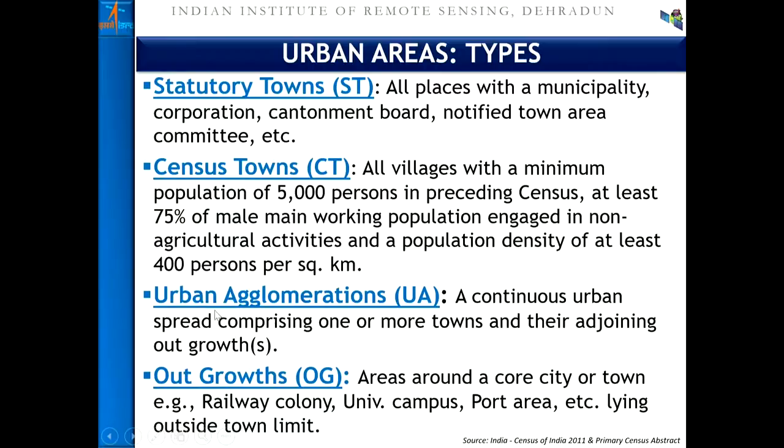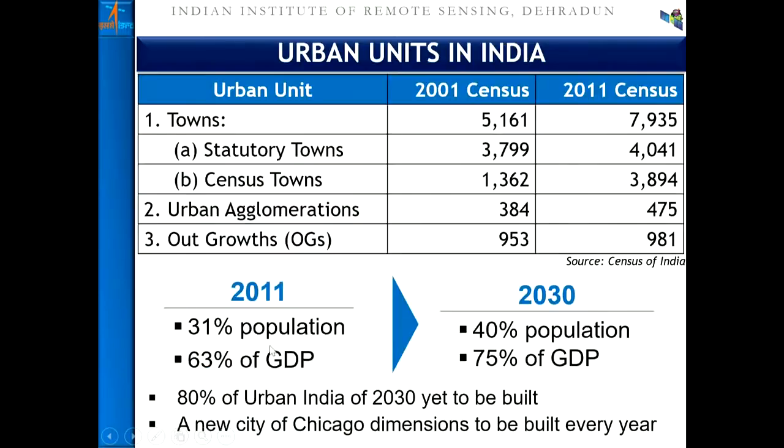The next two categories are urban agglomeration, which is nothing but any urban spread comprising one or more towns and their adjoining outgrowth. Outgrowth: whenever any new scheme development comes out, the urban settlement also comes up surrounding that development. So areas which are surrounding any city or town, like railway colony, university campus, port area, which are lying outside the town limit, are called outgrowth.